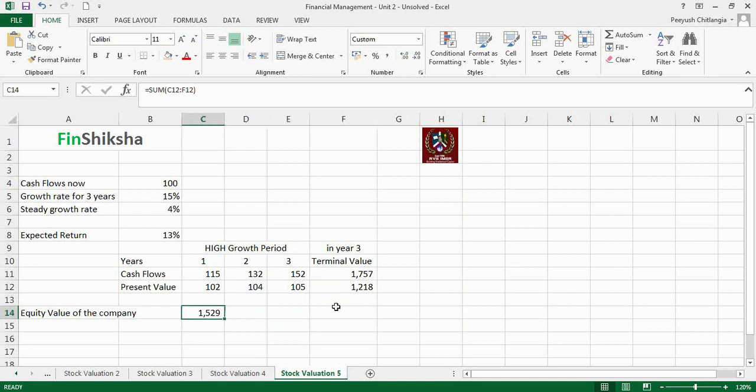That's in a nutshell how you would go about valuing stocks using discounted cash flow valuations. In our next session, we're going to discuss the valuation using something called comparables or multiples.